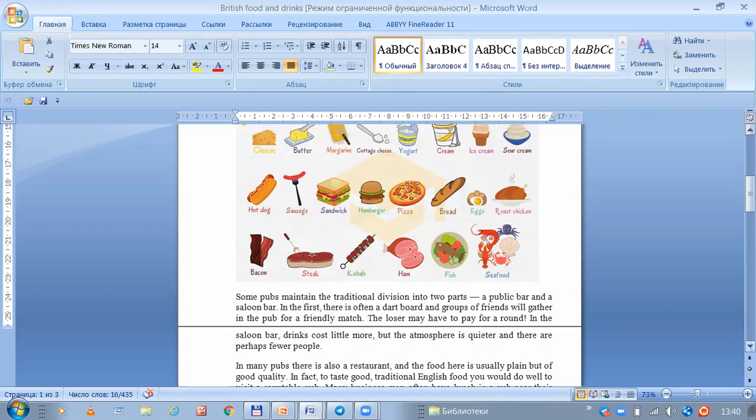In the public bar, there is often a dartboard and groups of friends will gather in the pub for a friendly match. The loser may have to pay for a round. In the salon bar, drinks cost a little more, but the atmosphere is quieter. There are perhaps fewer people.